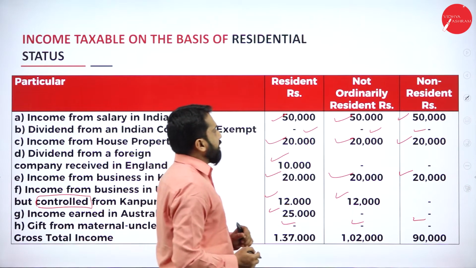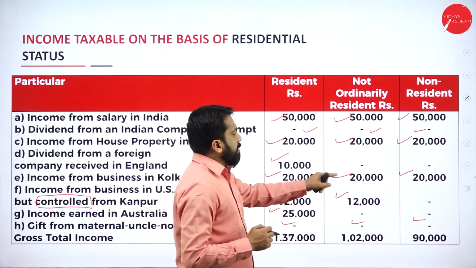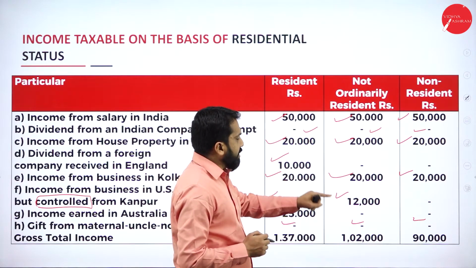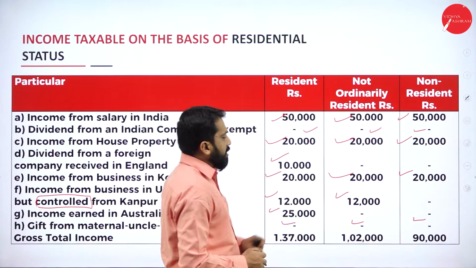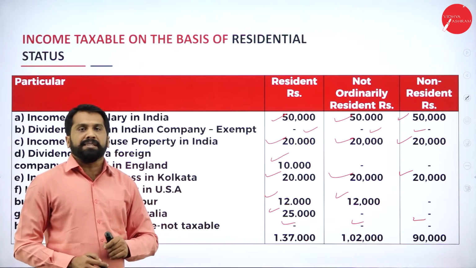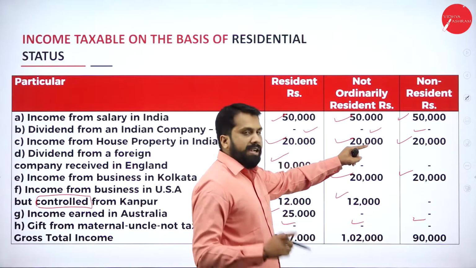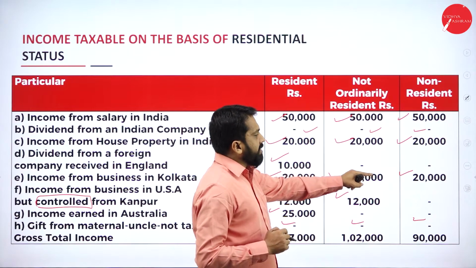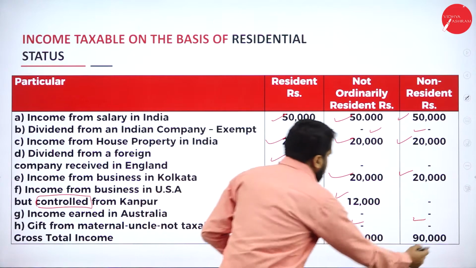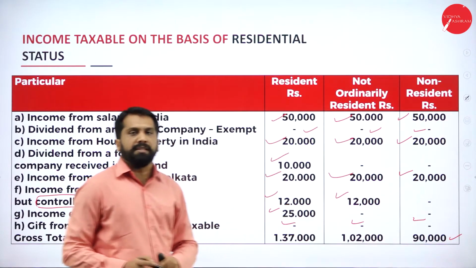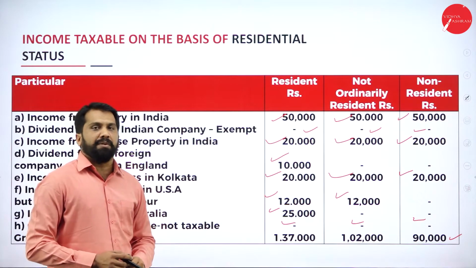We'll come to the second column: 50,000 plus 20, 70, plus 20, 90,000, plus 12, 1,02,000. So your total is 1,02,000. And your last column is 50,000 plus 20, 70,000, plus 20, 90,000. Your total is 90,000. Clear? Yes, this is your complete 10 marks problem.